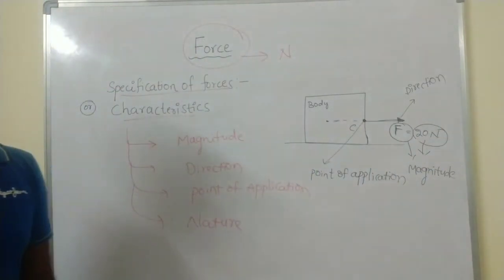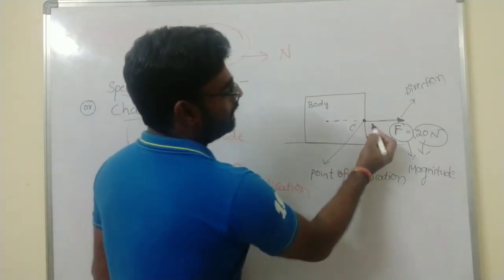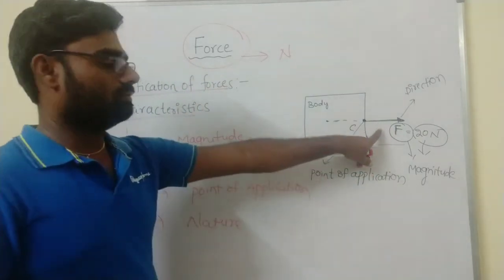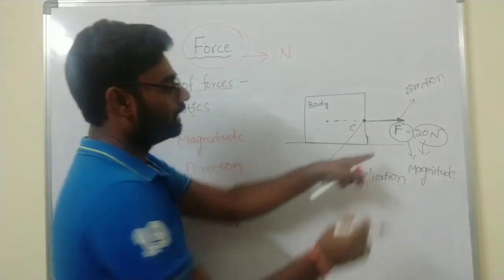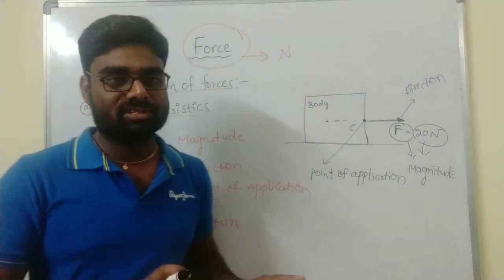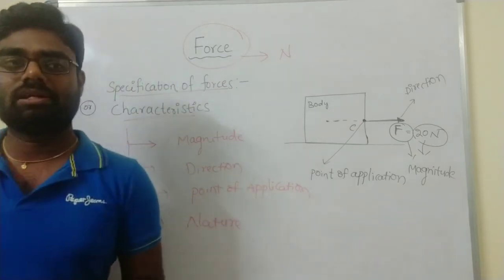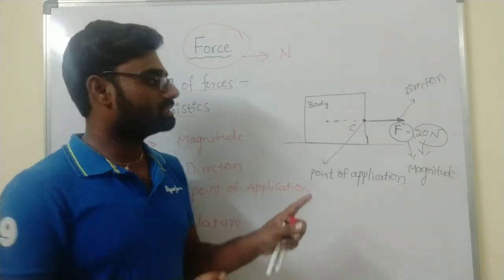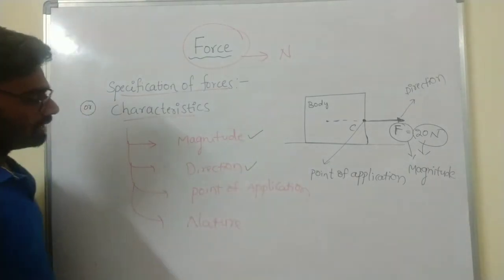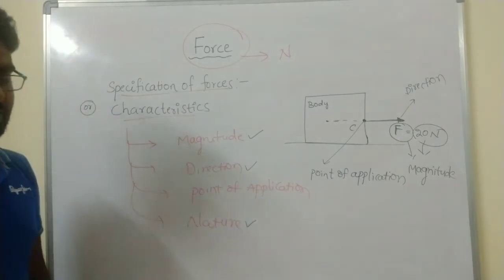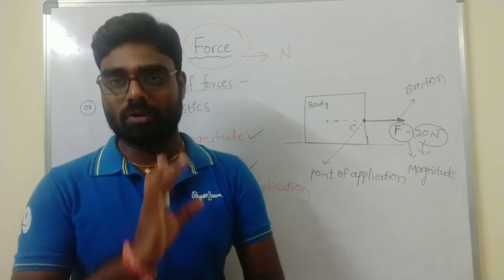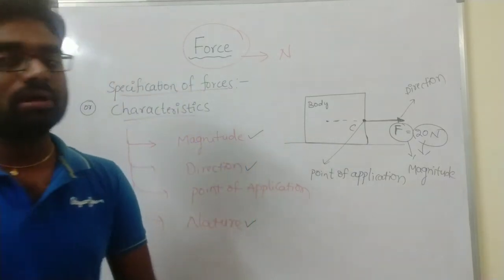Direction means the line of action of the force is horizontal, or it may be vertical, or it may be inclined. That is the direction. Magnitude, direction. The third one is the nature. Nature means it may be a push or a pull. It may be considered as a push or pull.